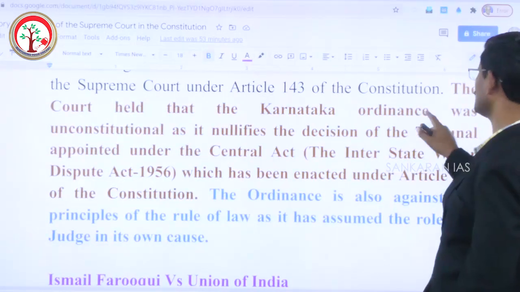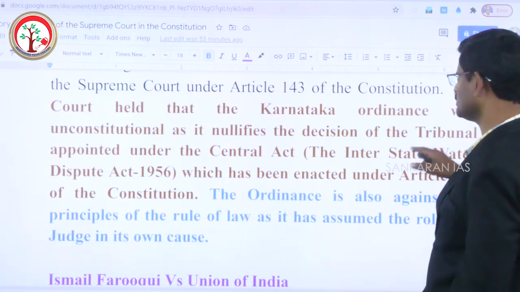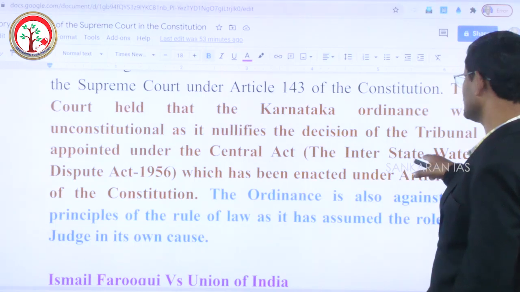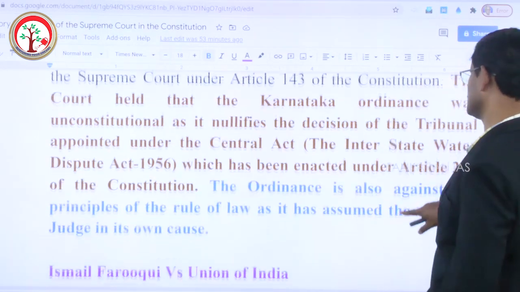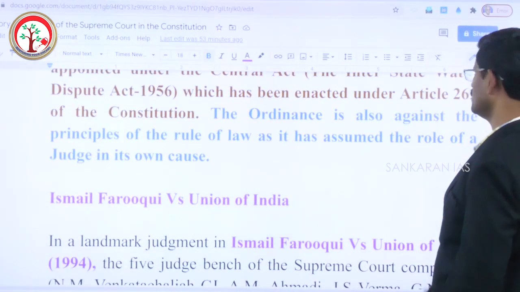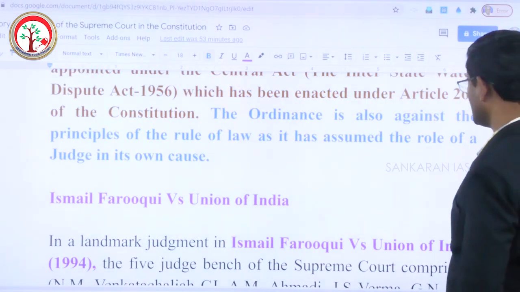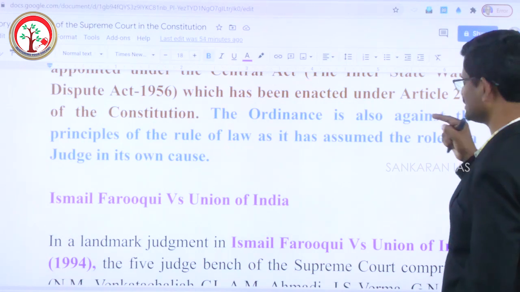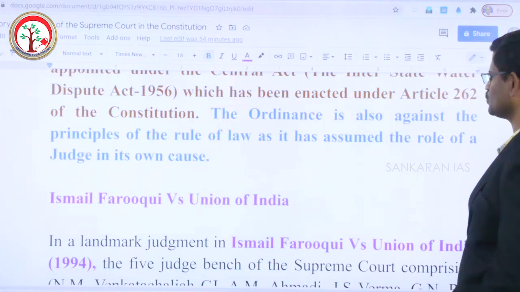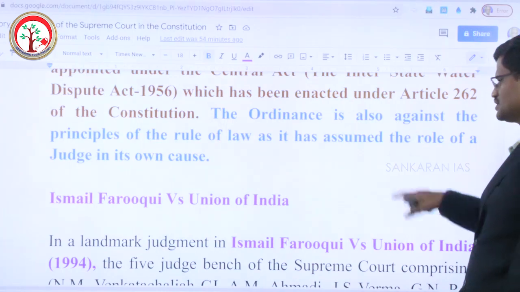The Court held that the Karnataka ordinance was unconstitutional as it is against the decision of the tribunal given by the Kaveri River Water Disputes Tribunal, which was appointed under the Interstate River Water Disputes Act 1956. And this law was enacted under Article 262 of the Indian Constitution. The ordinance is also against the principles of the rule of law as it has assumed the role of a judge in its own cause. Even this is not permitted.